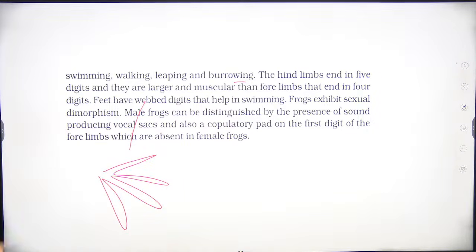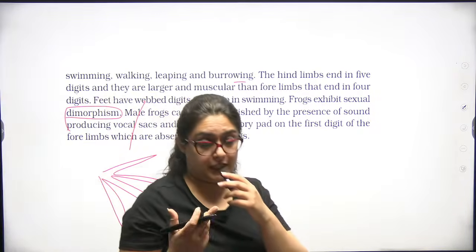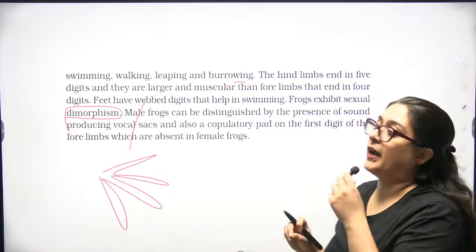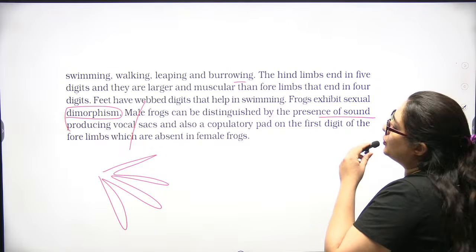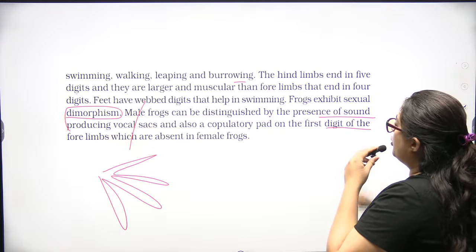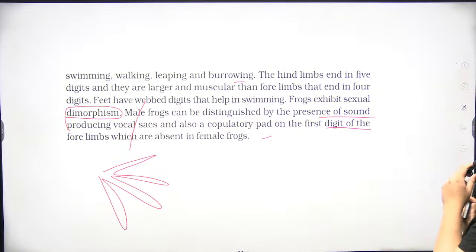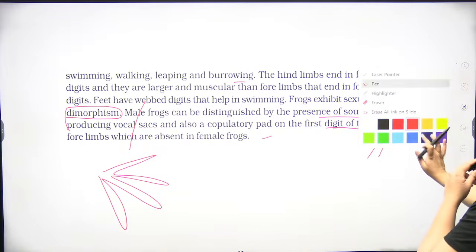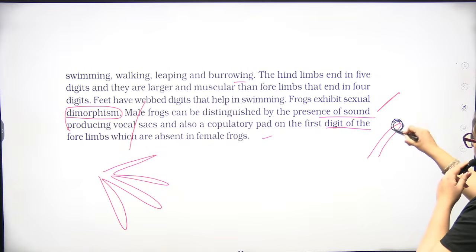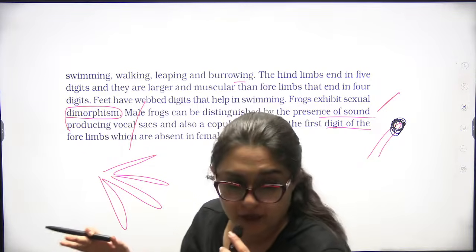They help in swimming. Frogs exhibit sexual dimorphism. Means there is a female frog and there is a male frog. Sexes are separate. Male frogs can be distinguished by the presence of sound producing vocal sacs and also a copulatory pad on the first digit of the forelimb. Both these structures are absent in the female frog. Okay.